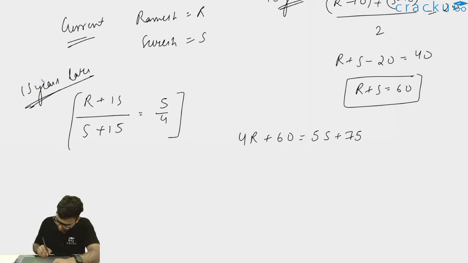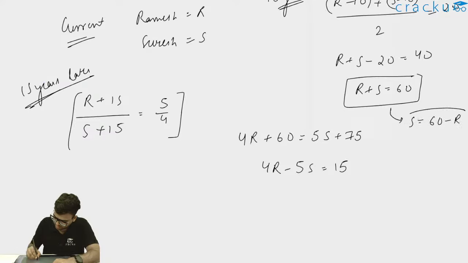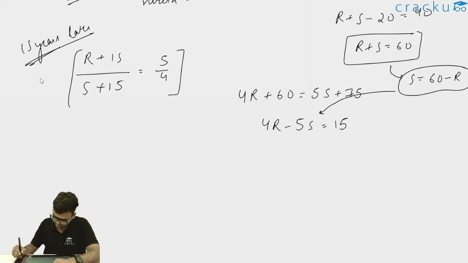Or thus I can further simplify this to 4R minus 5S is equal to 15. Instead of S, I can write S is equal to 60 minus R, and I can put in the value of S here.